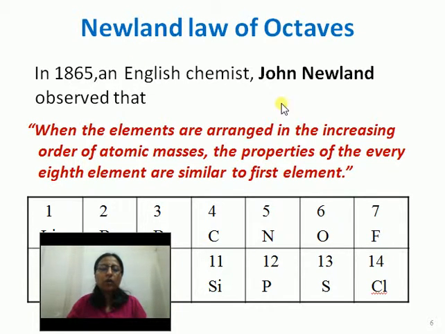And what did he say? He said that when the elements are arranged in the increasing order of atomic masses, the properties of every eighth element are similar to the first element.